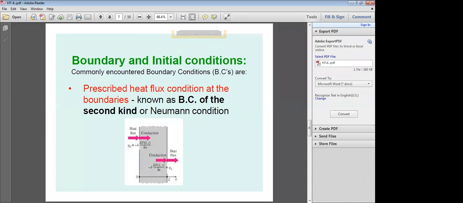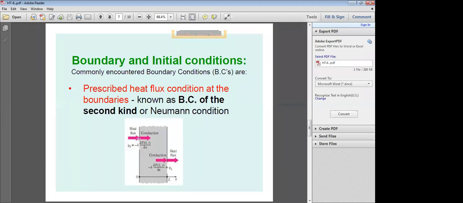So per unit area, that's why small q here. If you take the area, it is capital Q. But if you consider heat conduction per unit area, that is heat flux. So minus K dT by dx at x equal to L and given time t is equal to qL, the heat flux at x equal to L. So this kind of boundary conditions are known as prescribed heat flux conditions at the boundaries.